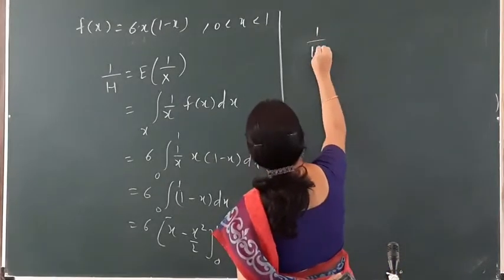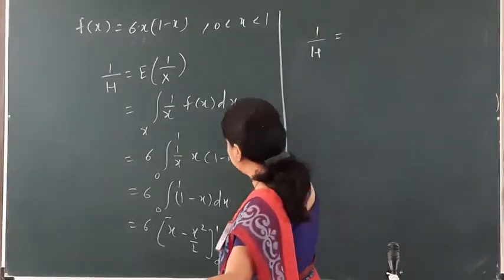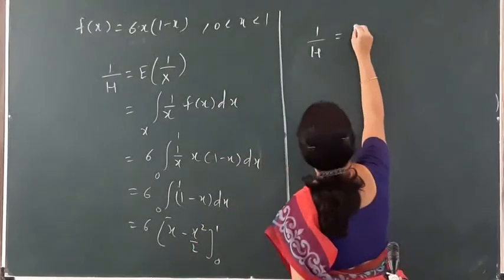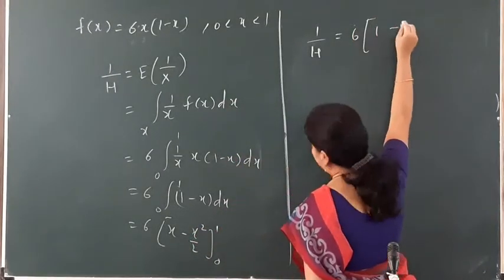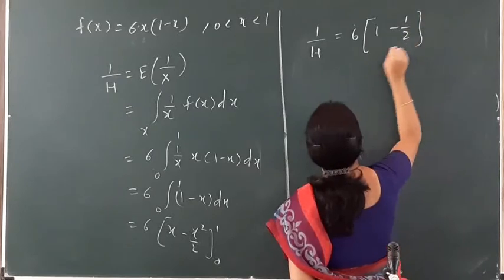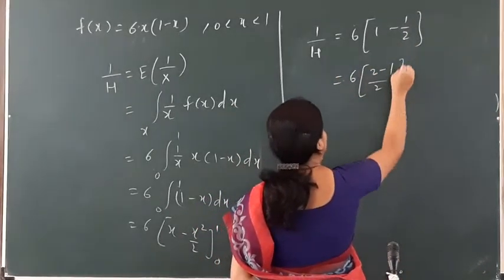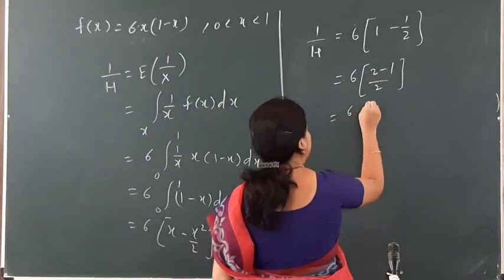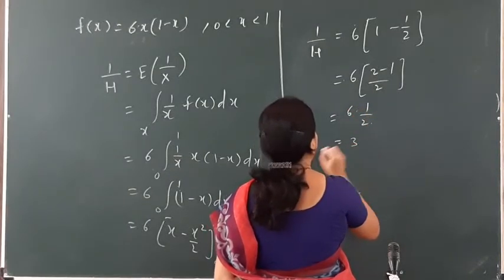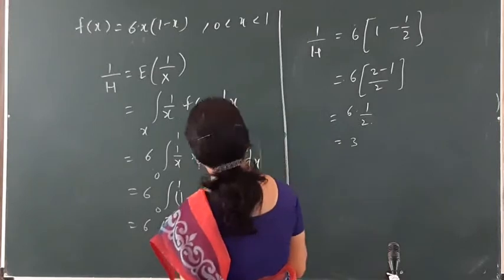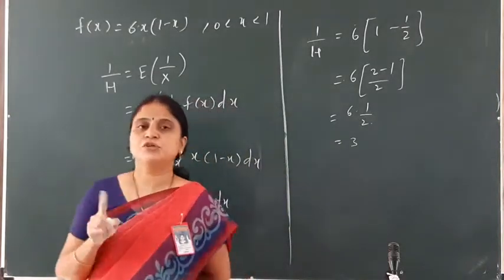So 1 upon h over here, I can put the range: 6 times (1 minus half). So what does it come to? 6 times (2 minus 1) divided by 2, that means it is half. 6 into 1 divided by 2, that is 3. But see, if I write HM as 3, then it gives me a wrong answer.